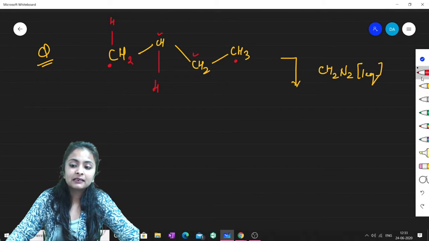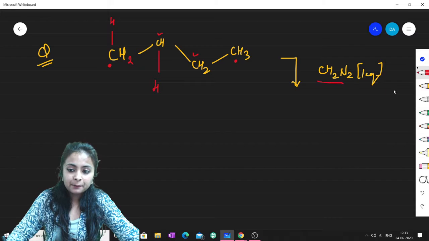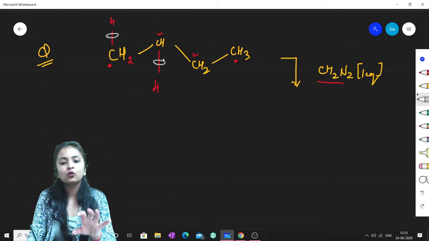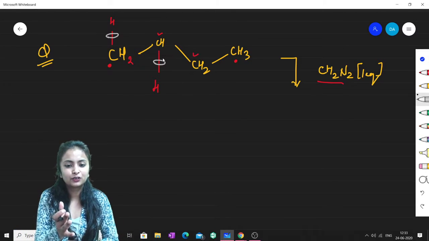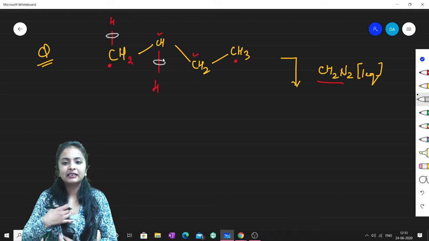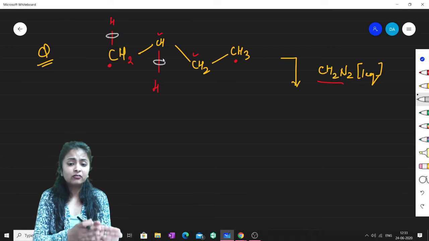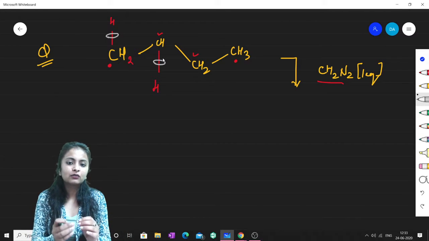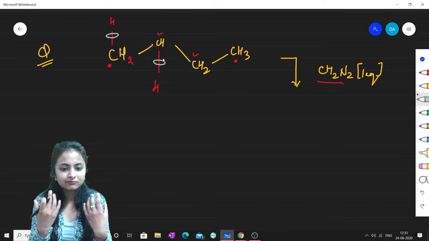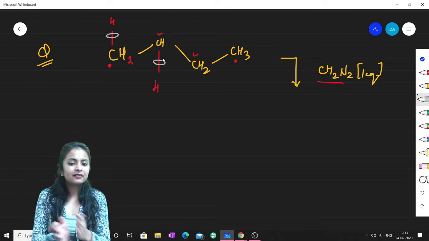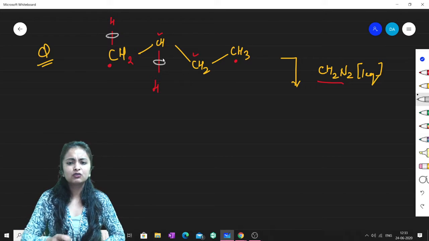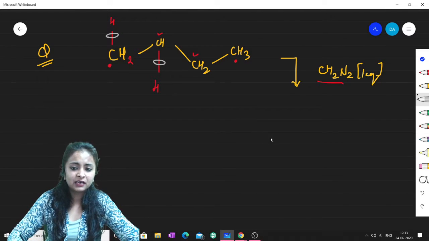Okay, so now this carbene can get inserted over here also. It can get inserted over here also. So on the whole, the shortcut is that whenever you find any carbene, and that carbene is treated with alkane, then just find out the different CH2s and get this carbene inserted, because you cannot write the mechanism again and again, right?